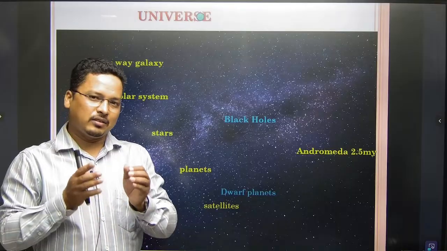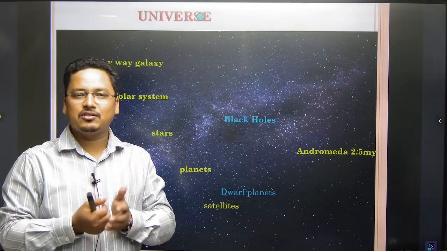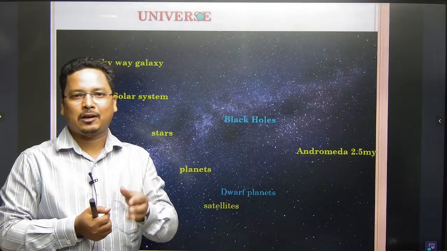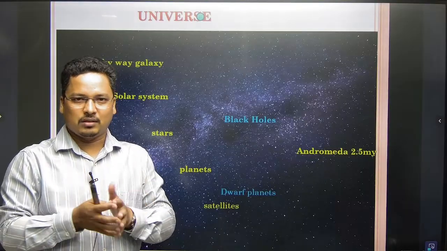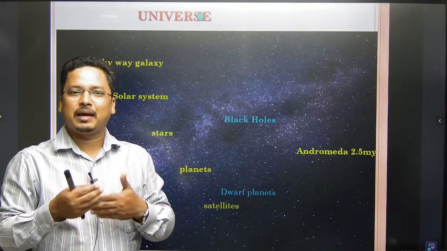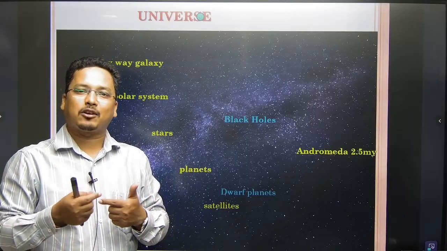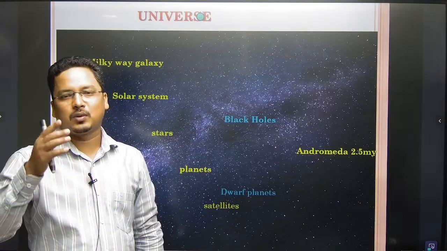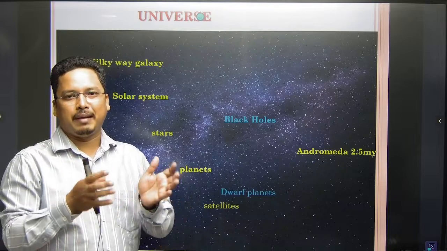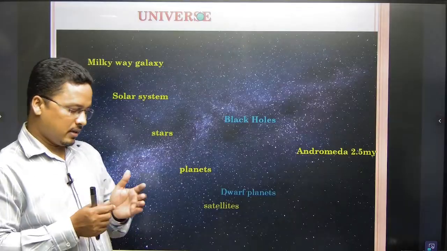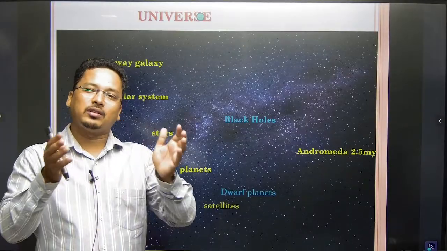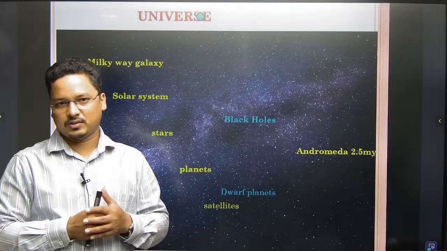Subsequently, those gases condensed to form subatomic particles, then atomic particles, and gradually matter started to form in space.